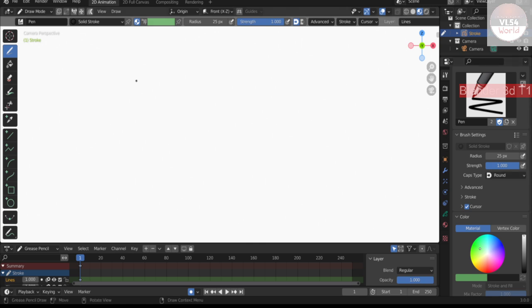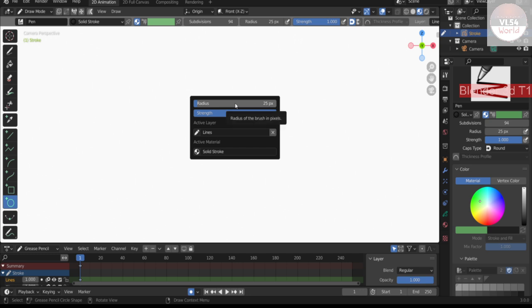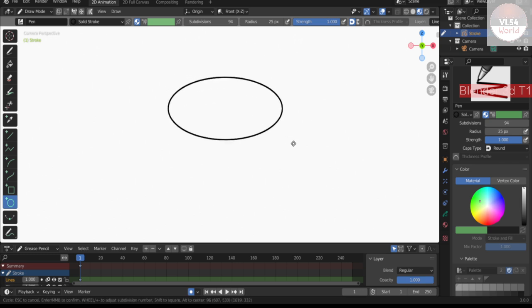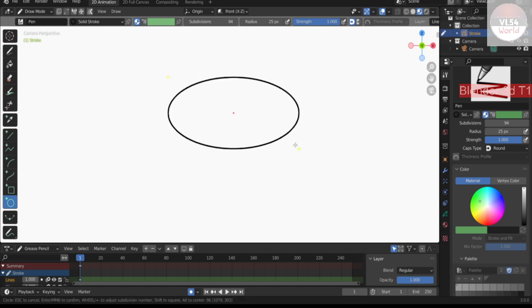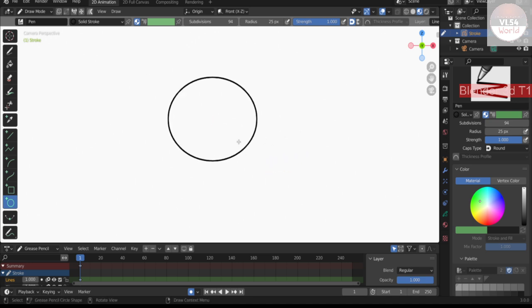Let's try this one. You see how the intensity of color now changes. Let's undo this one and try to draw this circle. The first circle is here. That's one. Now adjust with a circle. Okay, first one is this circle, this one, and the one.